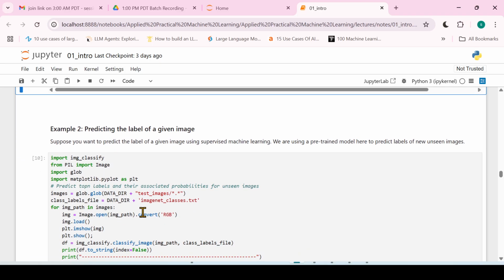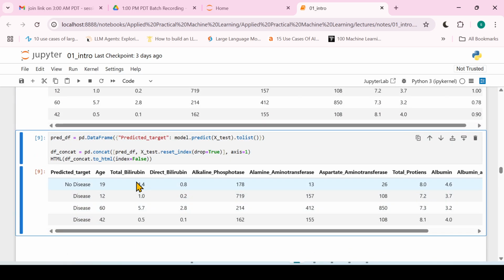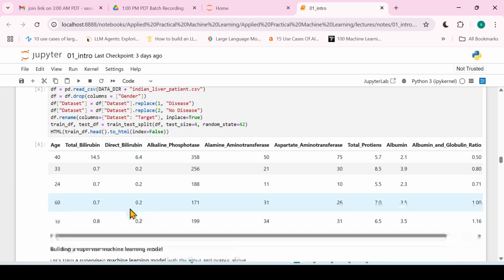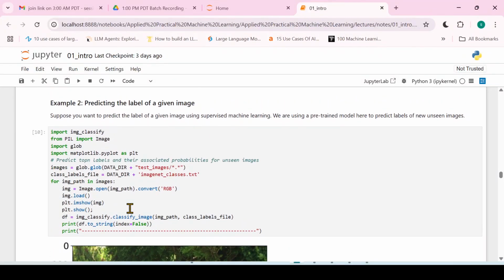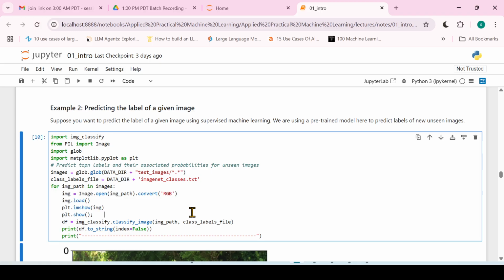Now in example 2, we'll talk about predicting labels of a given image, right? So this is one image, and this is one type of problem we are solving. This is another type of problem we are solving. Now let's see how this image classification works.